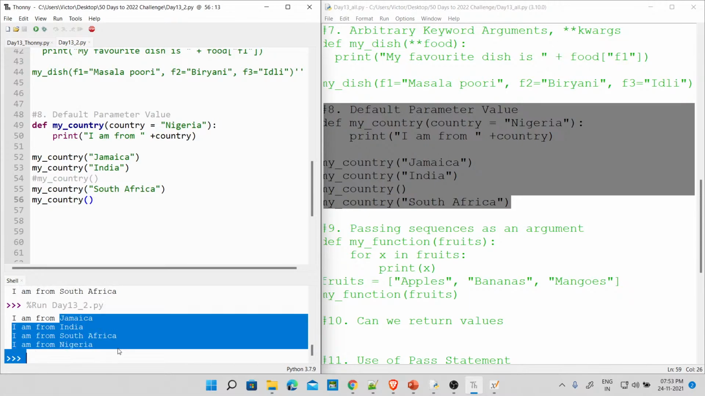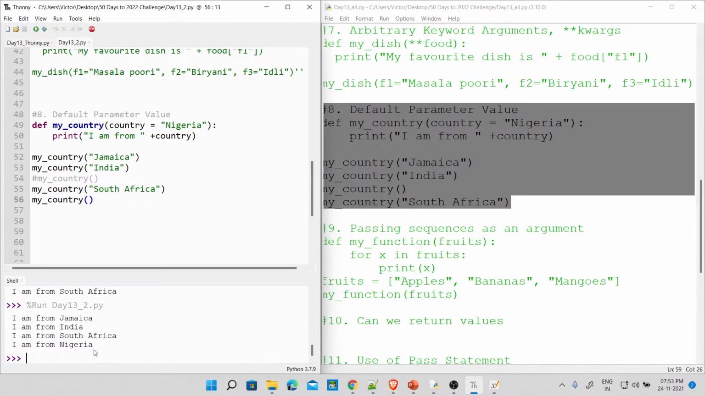And the beauty part of function is you can call it irrespective of how you define it. Example, see, Nigeria was there by default, right? But I'm calling it at the last, so it doesn't matter. Okay, I hope this makes sense. So that's why we need default argument. Fine. So what else do we have?